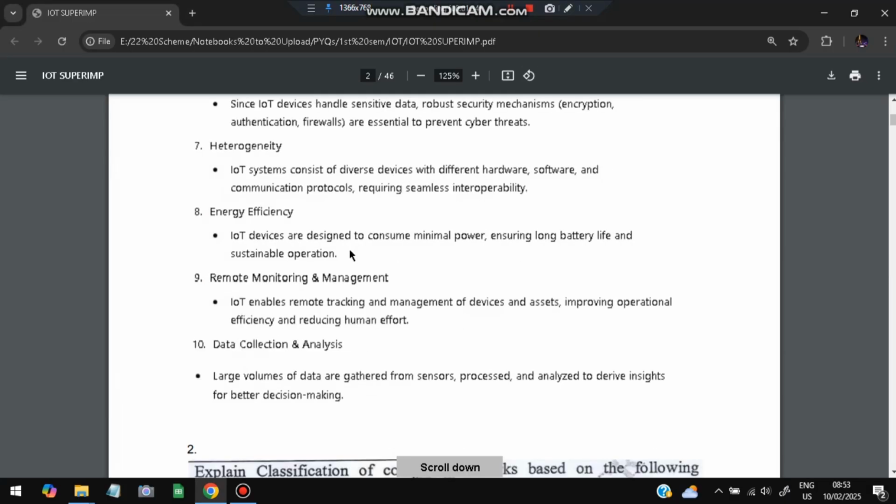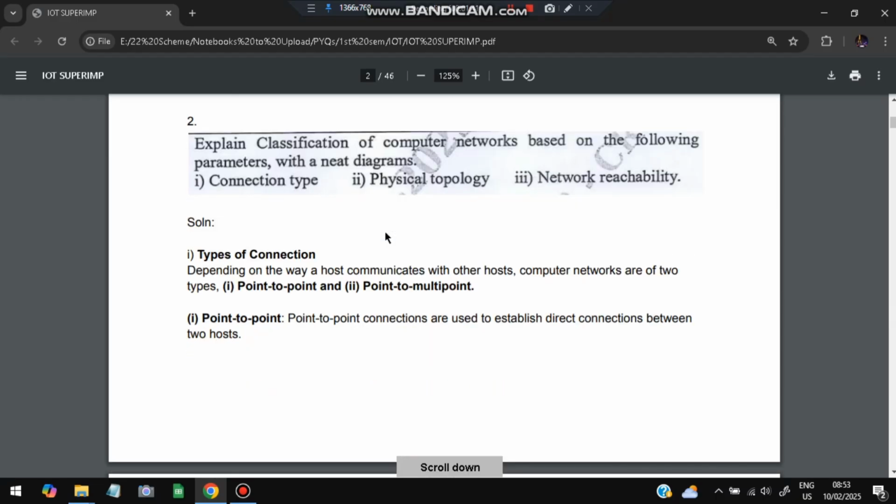And data collection and analysis: it collects a large amount of data that can be helpful to derive insights for better decision making. Next is, explain the classification of computer networks based on the following parameters with neat diagram. First is connection type. Based on connection type, networks are divided into two categories. First is point to point and second is point to multipoint.